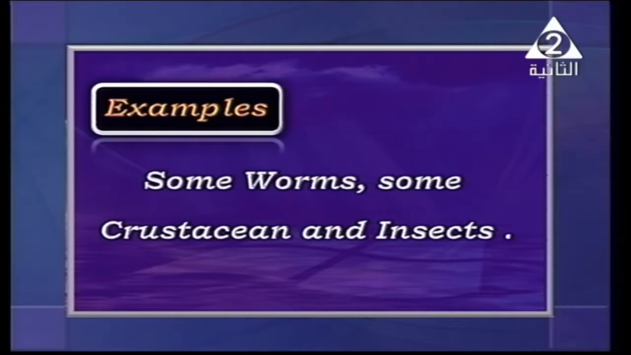For examples, some worms, some crustaceans, as we said. Crustaceans like what? Crustaceans like crabs, like shrimps. They have an exoskeleton, and also most insects.